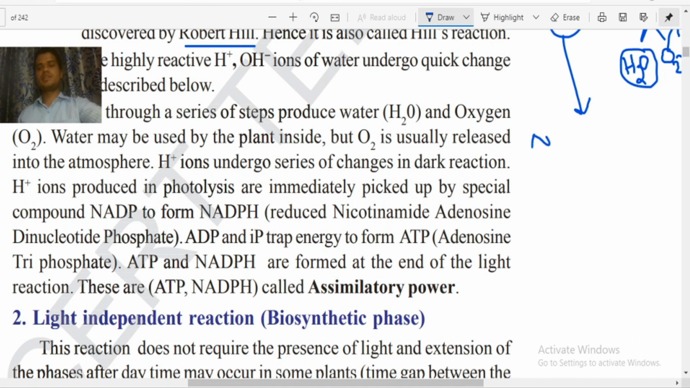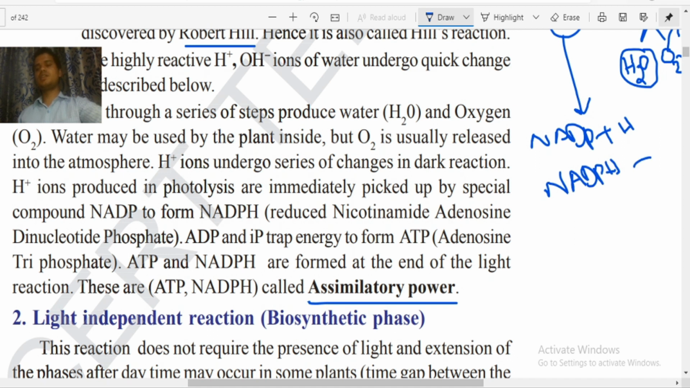Here NADP is a structure. This NADP will pick up this hydrogen ion and they will be converted into NADPH. What is the meaning of NADPH? Nicotinamide adenine dinucleotide phosphate. ADP and a phosphate trap the energy, and ATP and NADPH are formed at the end of the light reaction. These are called assimilatory powers.